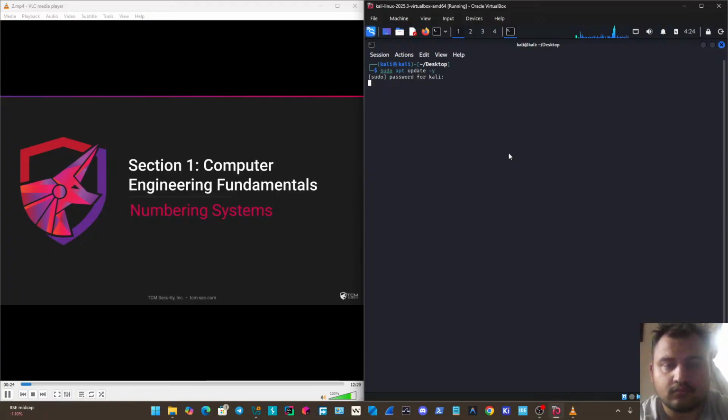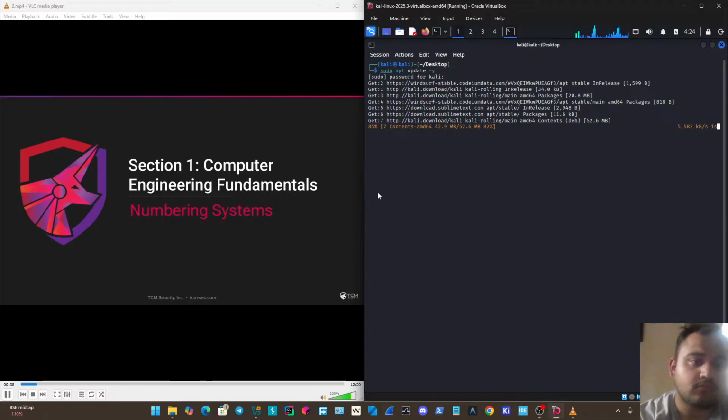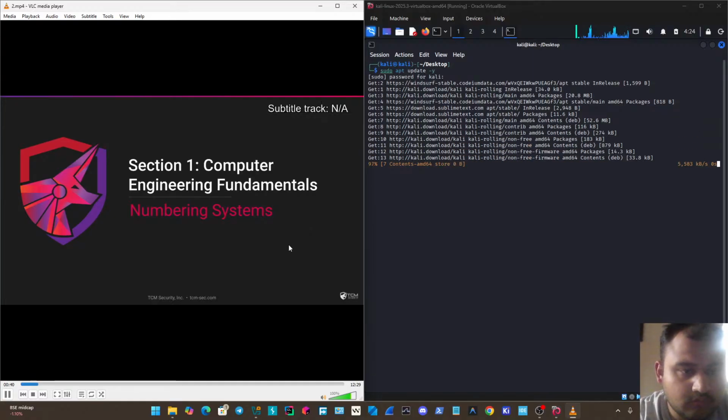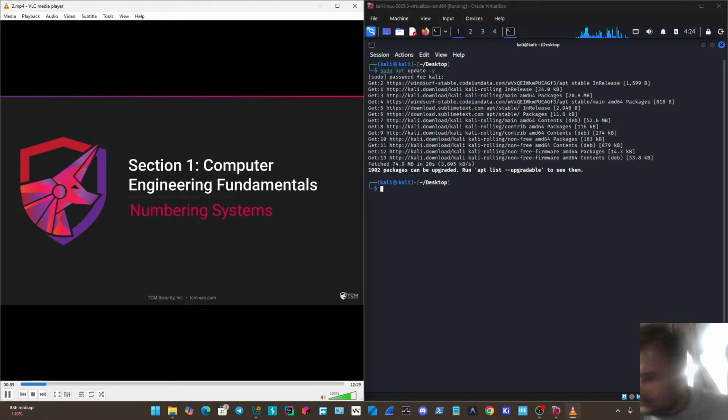And before we hop over to the whiteboard, just a quick note on why we're going to be taking a look at this: when we get down to these really low levels of the computer, we're going to really be relying on binary and hexadecimal. And you'll see throughout the rest of this course that we're going to need to have a really good understanding, almost second nature, of what binary and hexadecimal represent, and how we can convert on the fly between the two of them and see what they actually represent. So with that being said, I'm just going to hop over to the whiteboard right now and we'll take a look at those different numbering systems.